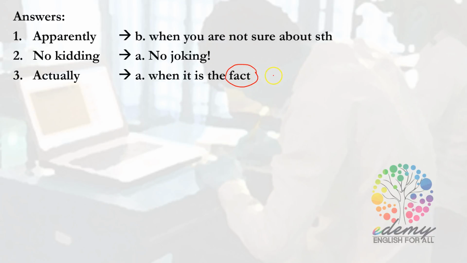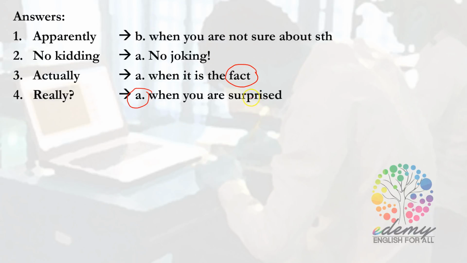Move on to the fourth word, really. So the definition of really is used when you are surprised. Why A should be the answer? You look at the conversation once again. "Really? So why would he cheat? He doesn't need to." In here, speaker B is very surprised that she knows that Sam is cheating in the exam. So the word really here is used when you are surprised.